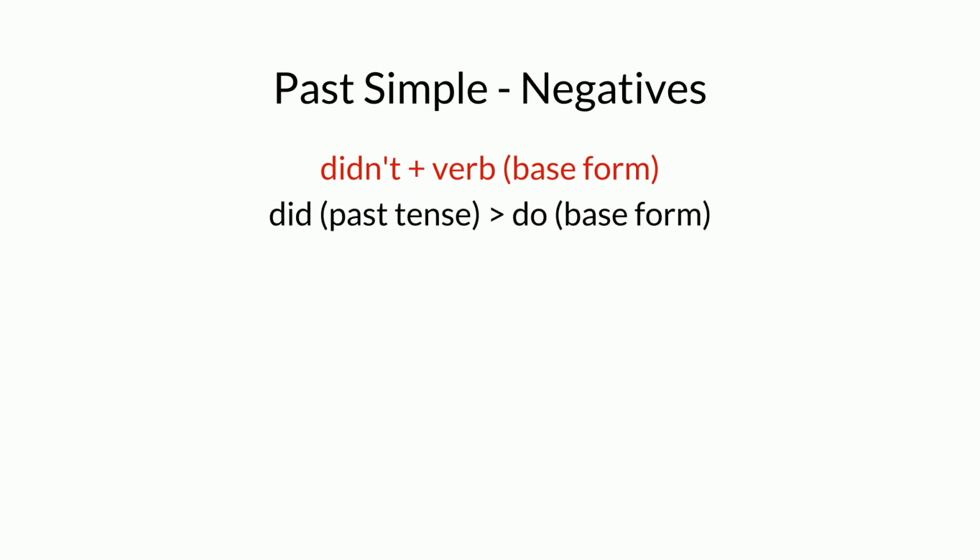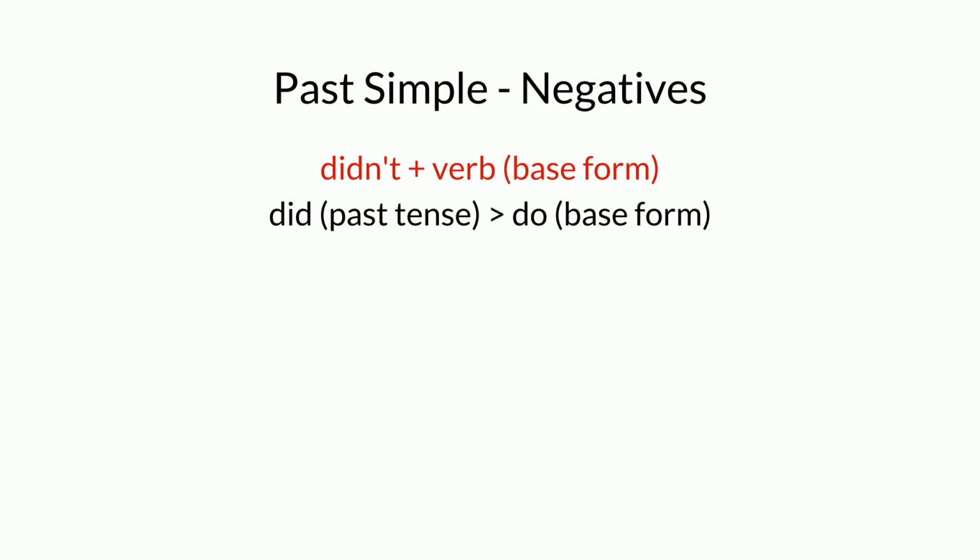And finally, we change past simple sentences into the negative by adding didn't and changing the past simple verb into the base form. Did is the past tense of do.